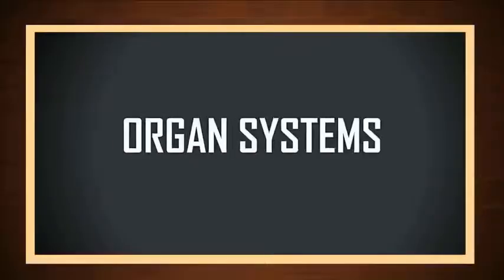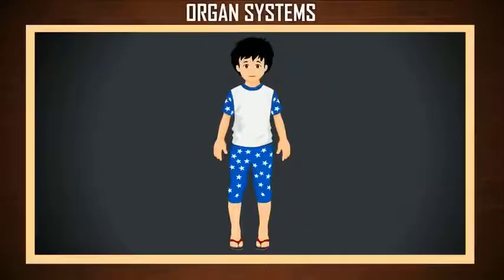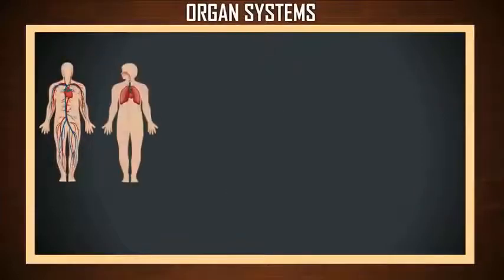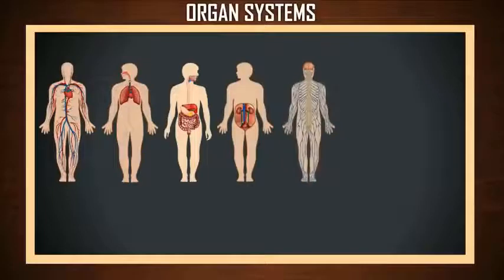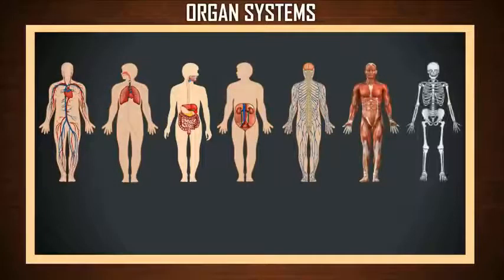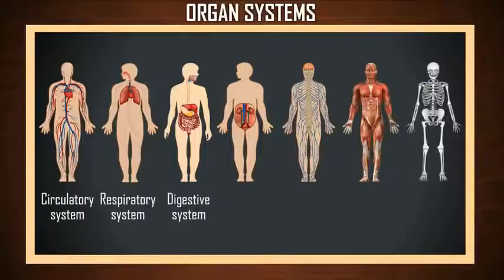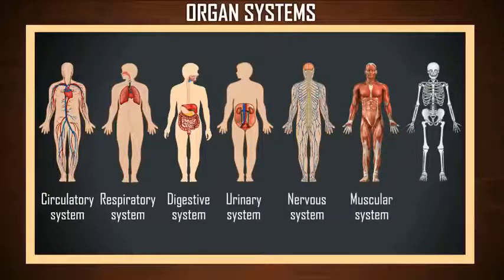Organ systems. There are 11 major organ systems in your body. But in this video, we will discuss main organ systems. They are the circulatory system, respiratory system, digestive system, urinary system, nervous system, muscular system and skeletal system.